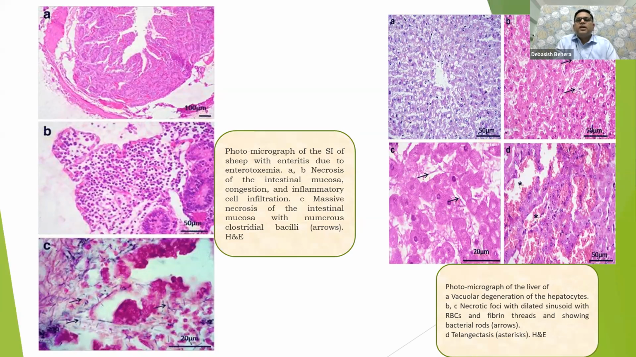See it here. Likewise, here there is some photomicrograph of some vascular changes in the liver on the right side. I have kept a few photographs of liver due to these enterotoxemia conditions. Some necrotic changes, some vascular changes, some changes in the cells, and some edematous changes also have been shown.